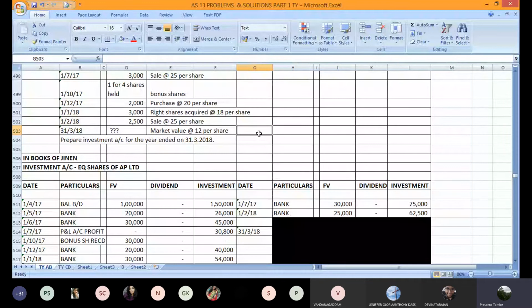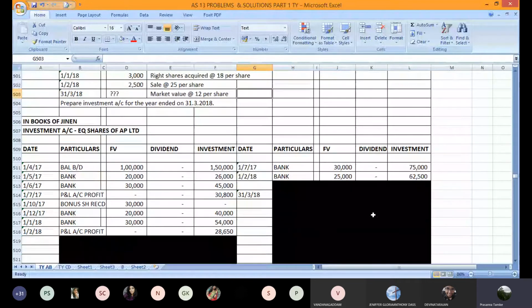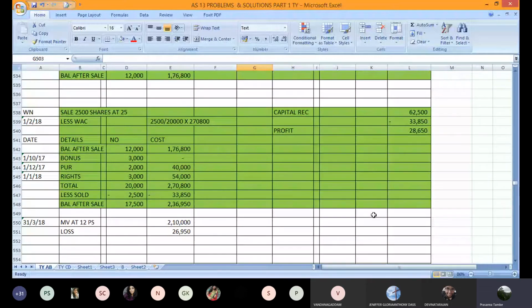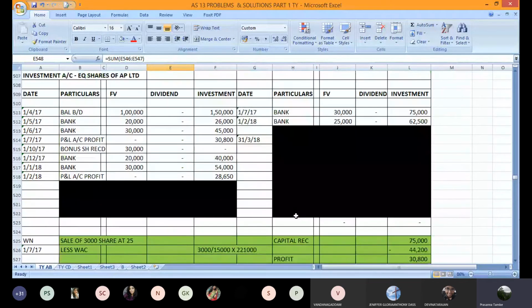So let's work on the calculation. In the last working note, we have a balance of 17,500 shares whose cost is already established: 2,36,950. After the last sale on 1st Feb 2018, we have not purchased or sold any shares.